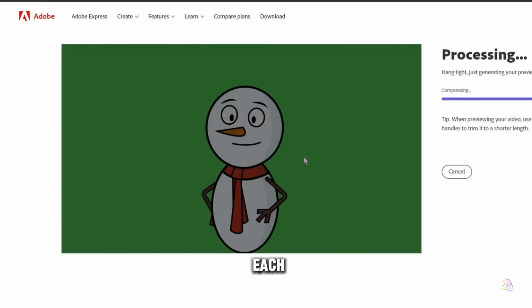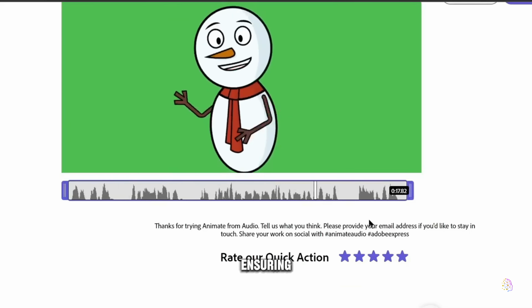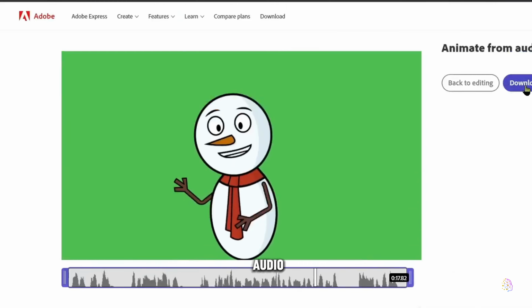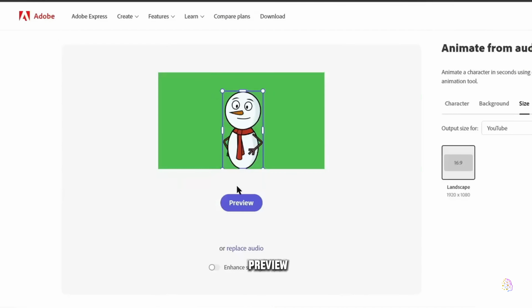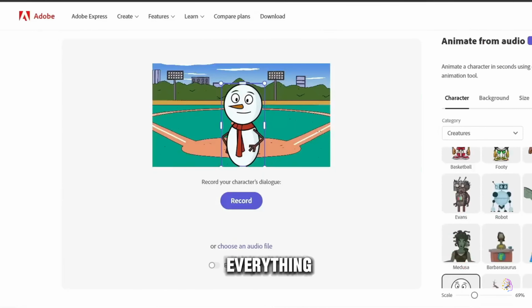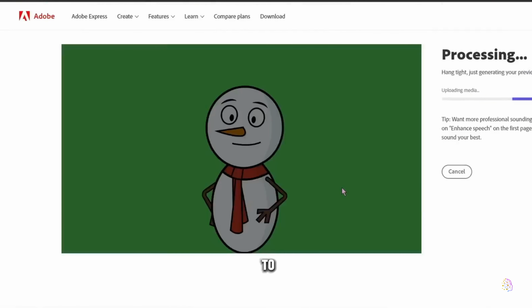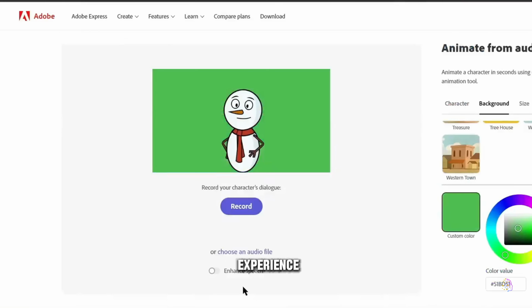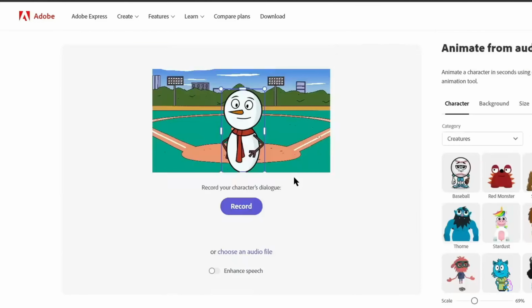We'll associate each audio recording with the corresponding moment in our script, ensuring that the synchronization between audio and animation is perfect. Once everything is in place, we'll be able to preview our animation to ensure that everything is working as intended. If necessary, we'll make adjustments to the animation or audio to ensure a smooth and engaging experience for our viewers. Finally, we'll export our animation to save it and share it with the world.